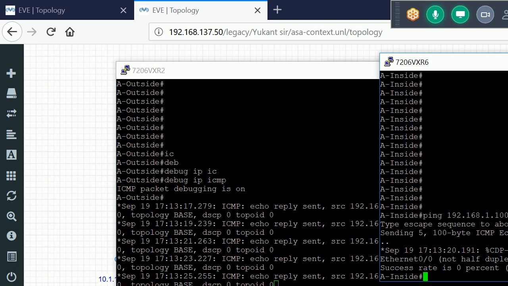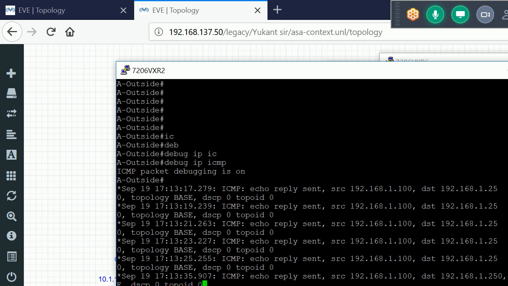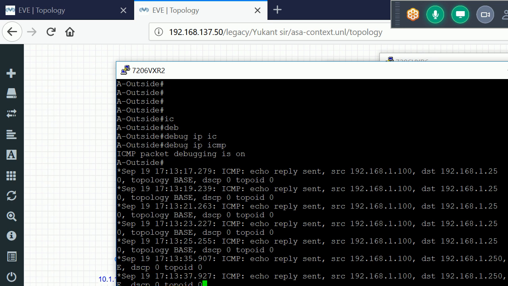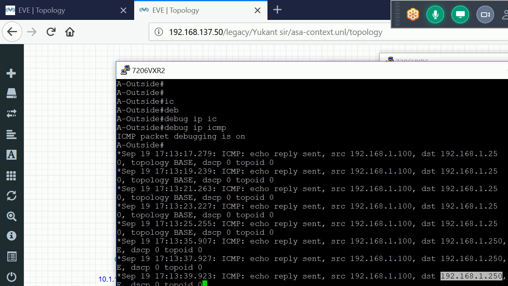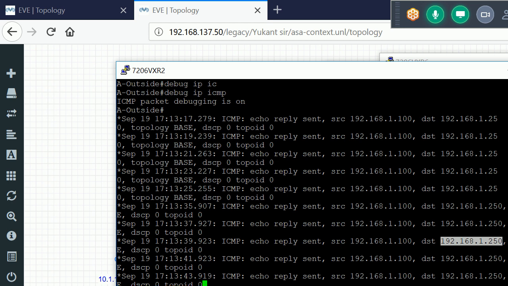Let me again initiate something. See, in destination, see 192.168.1.250. This is the IP address of our firewall interface. Okay, this is the reply packets, means it is sending the reply packet.